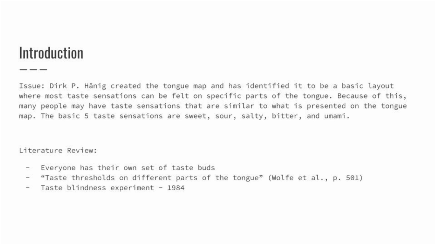Wolf et al. describe that in 1901, Dirk P. Hänig measured the taste thresholds on different parts of the tongue, which led to creating the phenomenon of the tongue map, known to be a taste myth. In 1984, a taste blindness experiment was conducted in a classroom where students were tested to see if they would be considered a non-taster based on their biological genes.